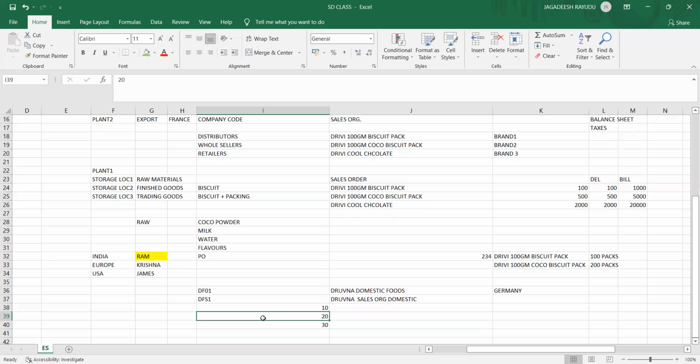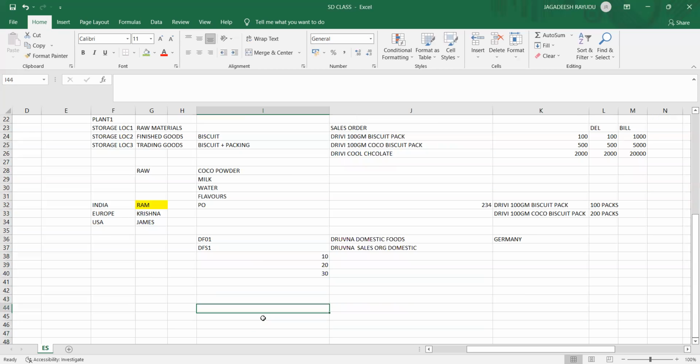Okay. So then from which division am I selling? In foods I also have two divisions. One division I can represent as a common division. This is division, this is distribution channel.